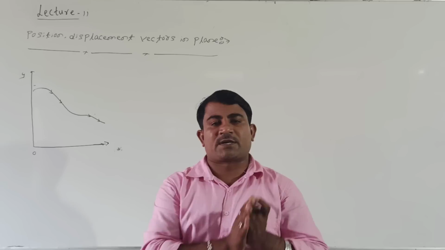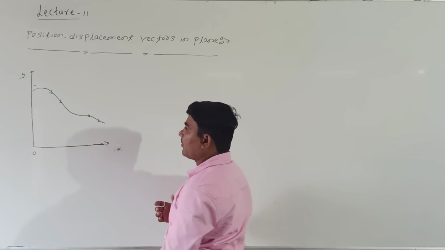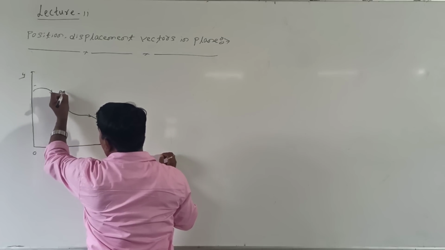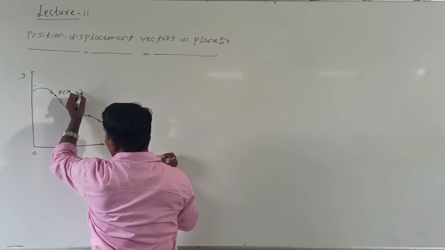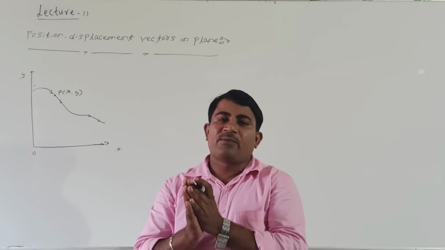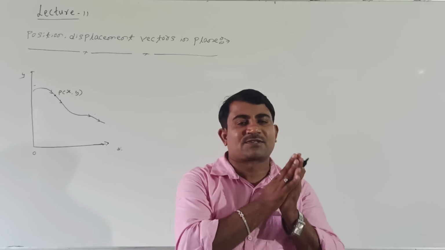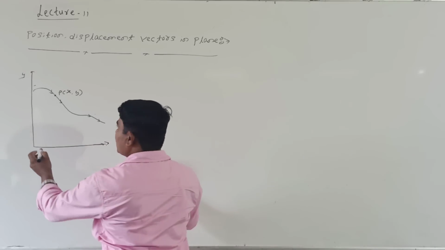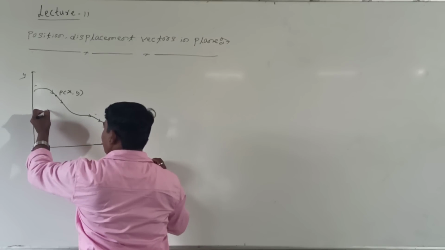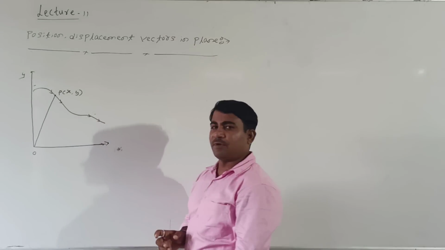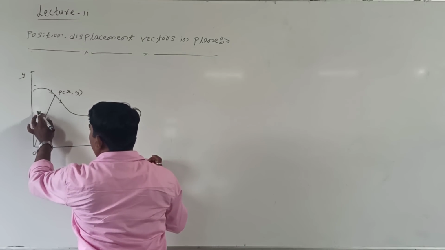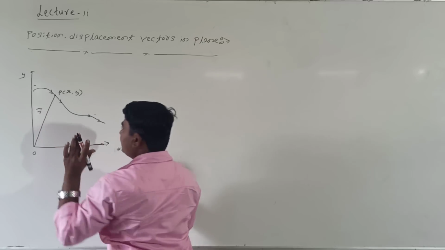Now draw a position vector. I will take any one point on the motion of the body. This point is nothing but P. Here I will take the coordinates x and y. Right? We know position vector means vector drawn from the origin at any instant. This is the origin. I will take this point here. From the origin to this point we draw the vector. This we are calling the position vector. I will name it R, representing the position vector in the given plane.